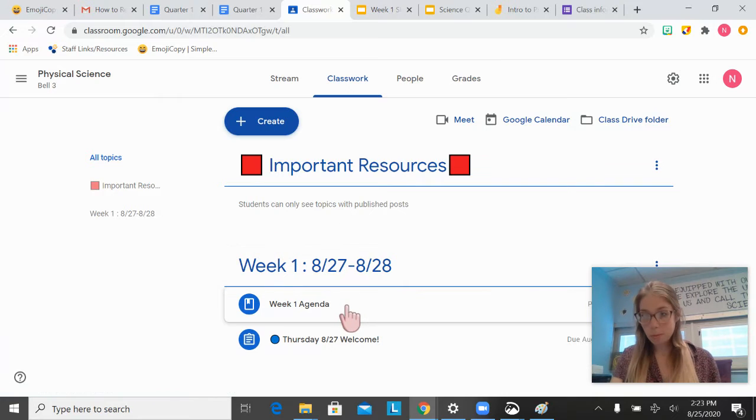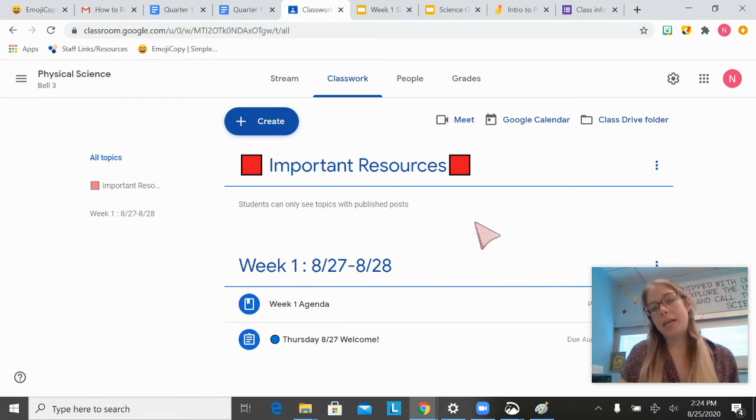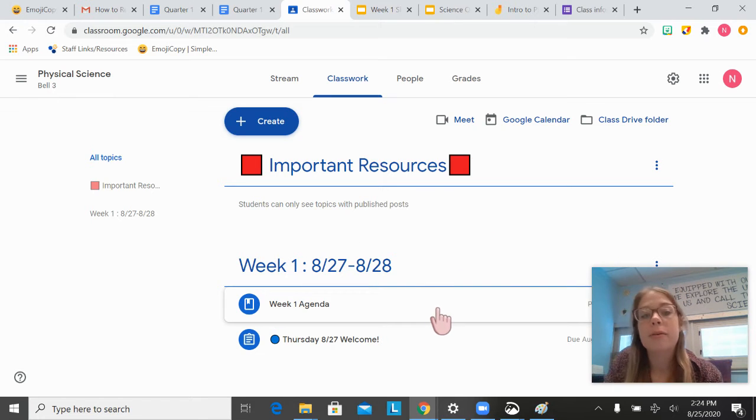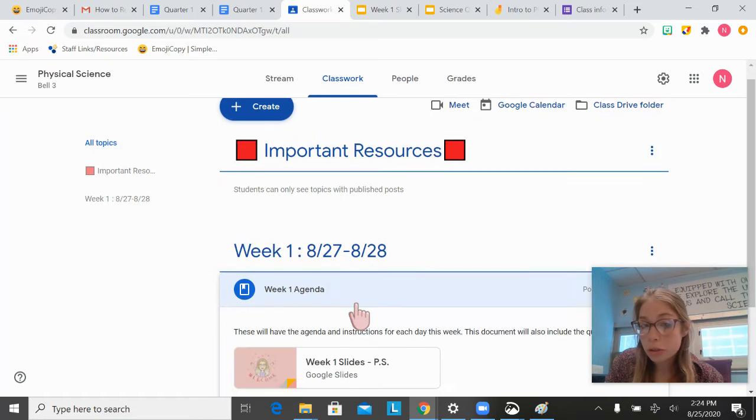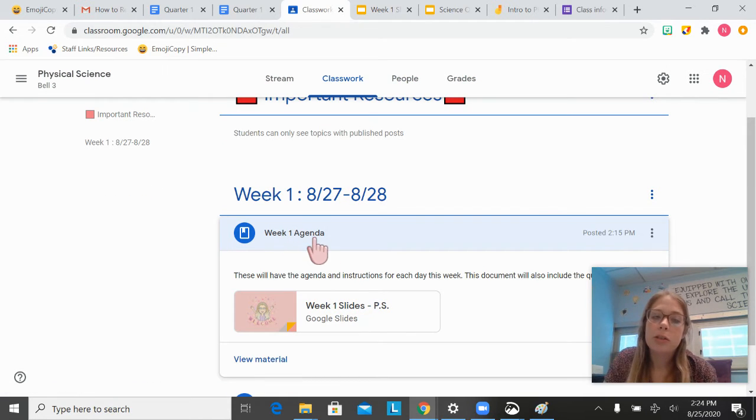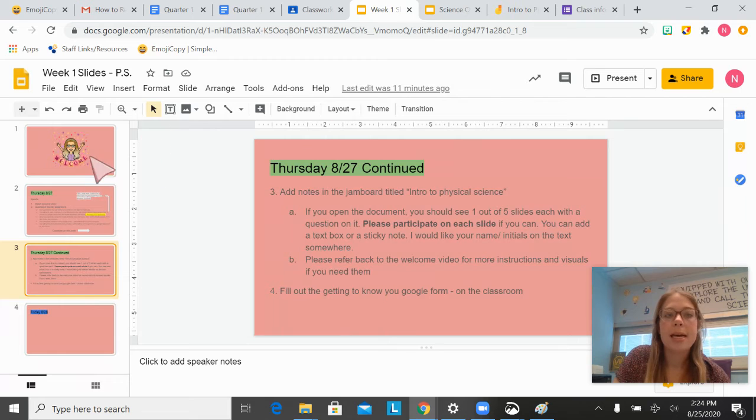So we're at week 1. We have 2 days this week, Thursday and Friday. So all of what you need to know is going to live right here. The first thing I want you guys to do, if you click on this week 1 agenda, you're going to see a slides presentation. I'm going to put these slides presentations in every single week. So let me open this up so you can see what it looks like.